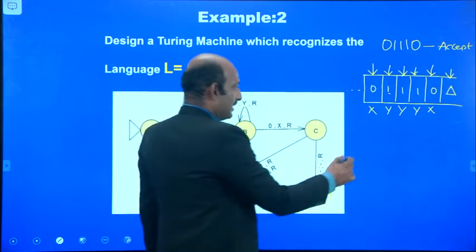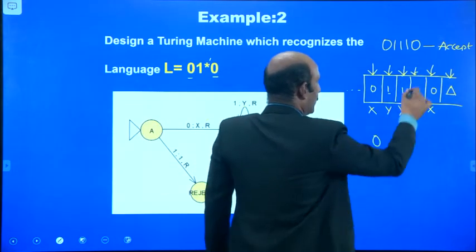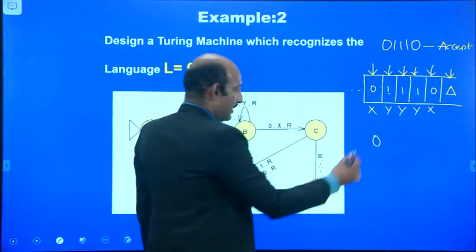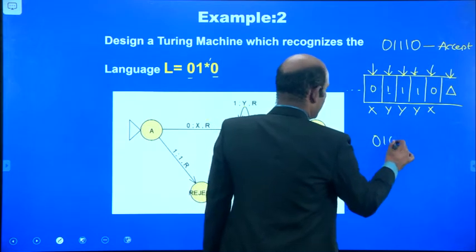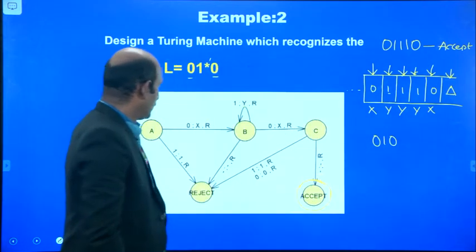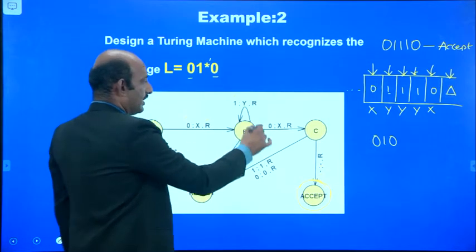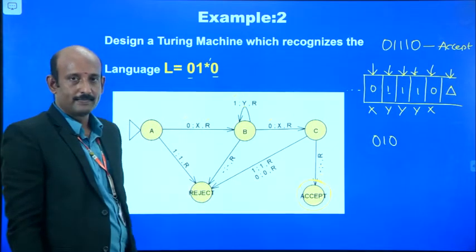So if we have the string 0, 1, 1, 1, 1, 1, 0, it is an accepting state. Likewise, for example, we may take 0, 1, 0. First it reads the 0, then reads the next one. After reading this 0, it goes to the accepting state.